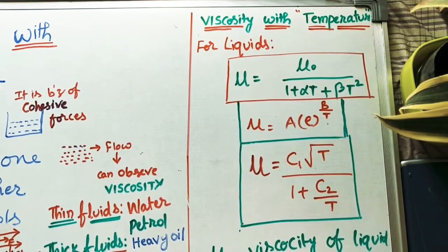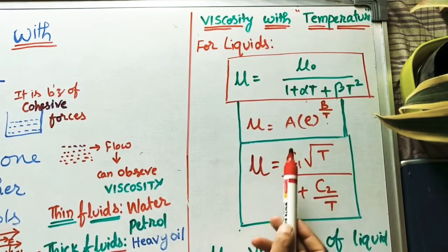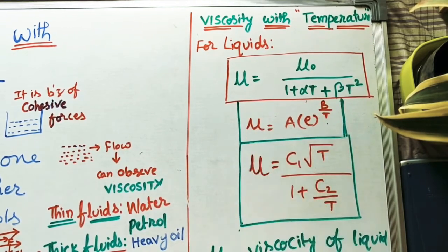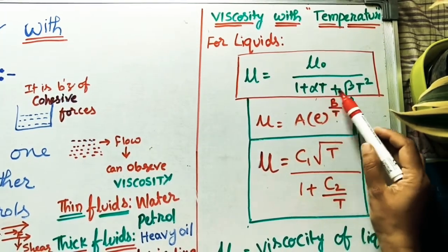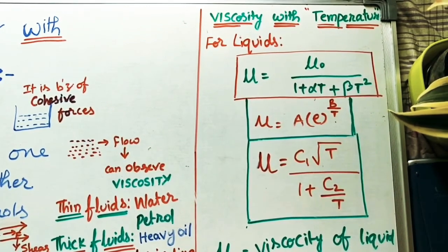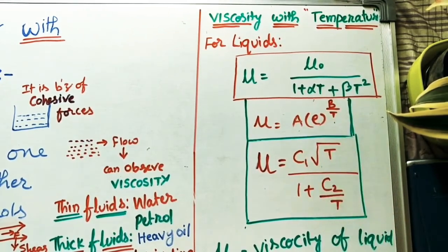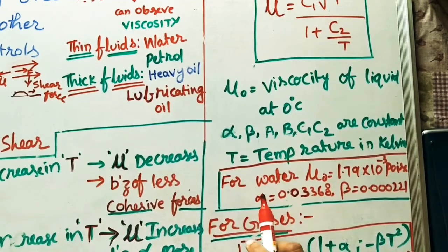So which formula we have to take? According to the given data: if alpha beta are given, take this formula. If they are giving A and B values, take this formula. If they are giving C1 and C2, we have to consider this one. In some data books, alpha and beta and these A, B, C1, C2 values will be available. But normally in BTech exams and competitive exams, they will give these values in the exam paper only. So try to remember these values.